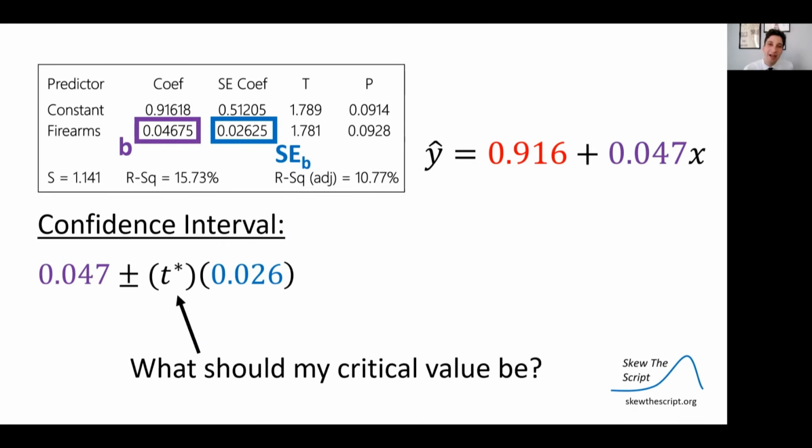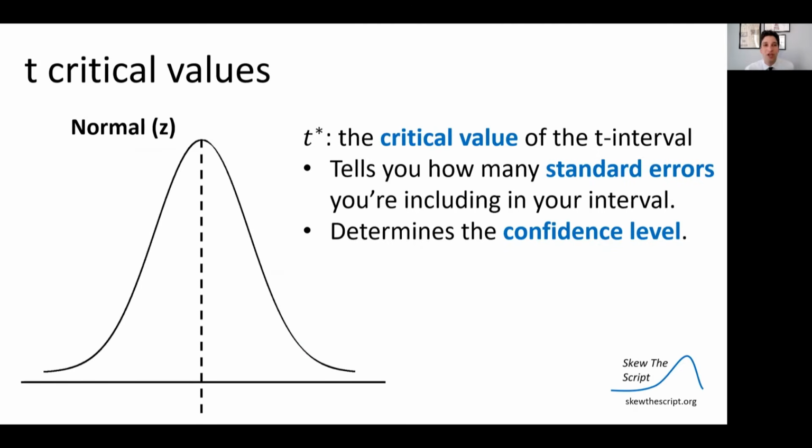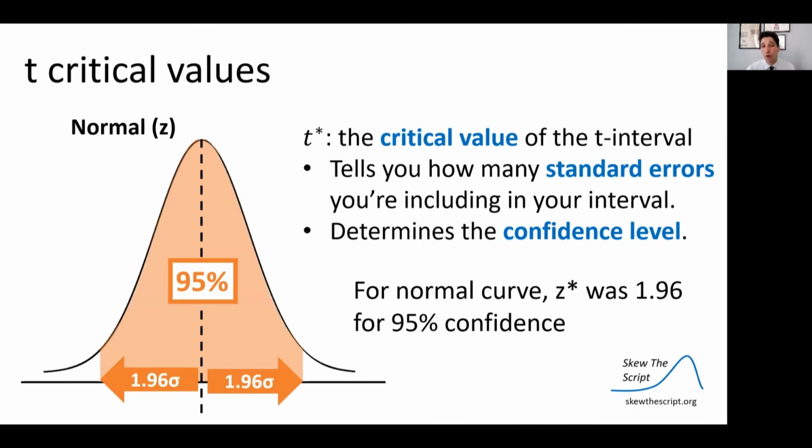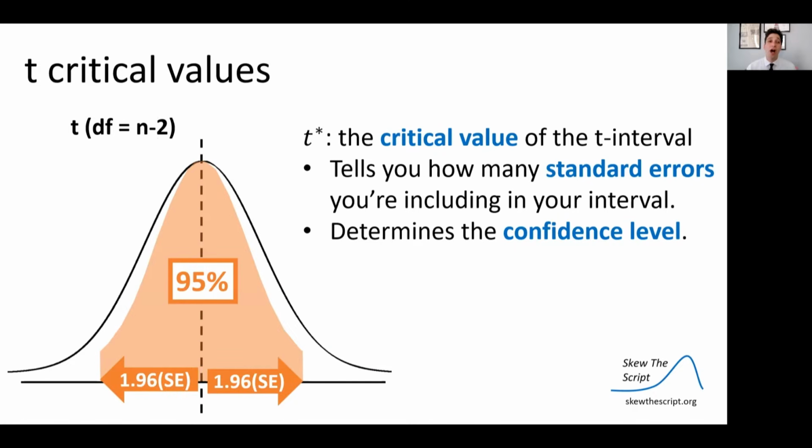And now I just need to get my t critical value. So remember, the t distribution tells you how many standard errors you should be going away. And for a normal curve, when we wanted to get 95% confidence, we would do 1.96 standard errors away. But we know that for a t distribution, it's a bit wider.